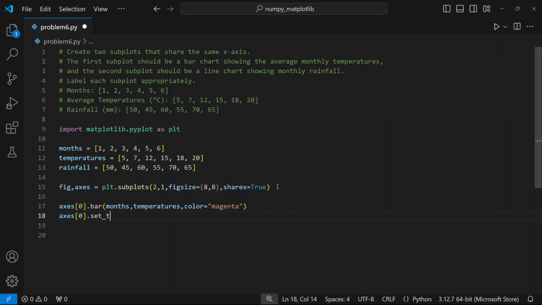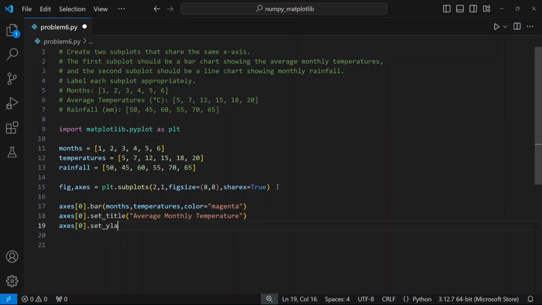plt.title, but when we are working with axes, we say set_title. So set_title, this is average monthly temperature. Then we'll set the y label. So axis[0].set_ylabel.